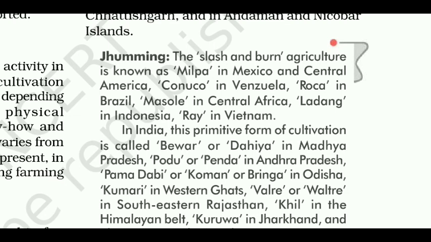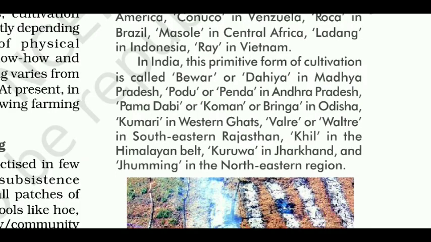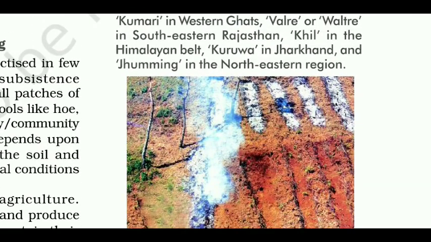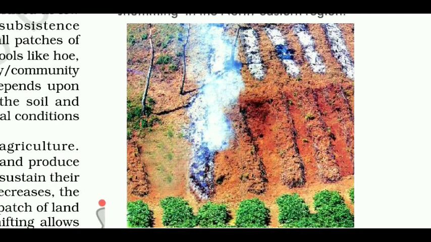In India, this primitive form of cultivation is called Bewar or Dahiya in Madhya Pradesh, Podu or Penda in Andhra Pradesh, Pama Dabi or Koman or Bringa in Odisha, Kumari in Western Ghats, Valre and Valtre in southeastern Rajasthan, Khil in Himalayan belt, Kuruwa in Jharkhand and Jhuming in the northeastern region.